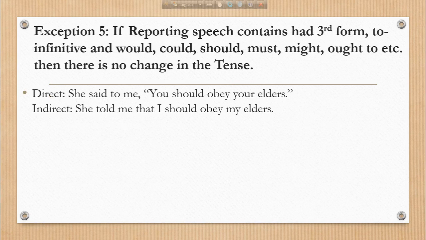Exception 5 is if reporting speech contains had third form, to infinitive and would, could, should, must, might, ought to, etc., then there is no change in the tense. She said to me, "You should obey your elders." She told me that I should obey my elders.